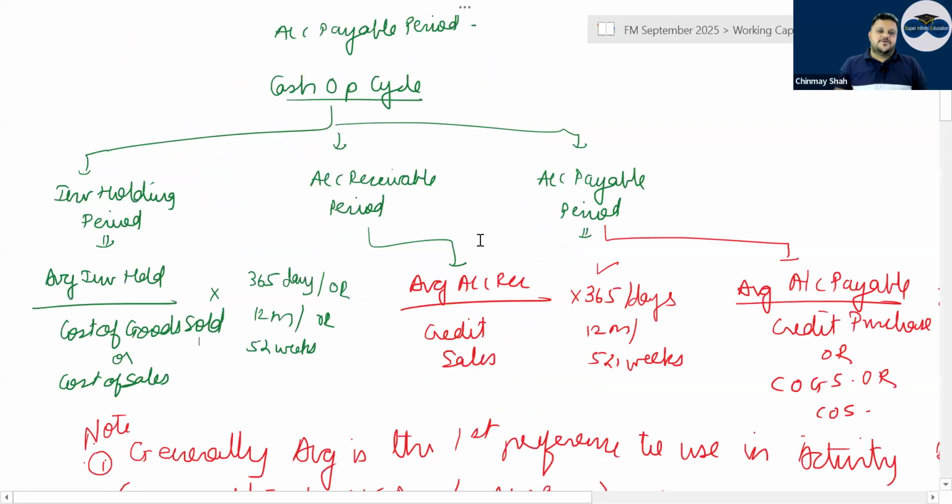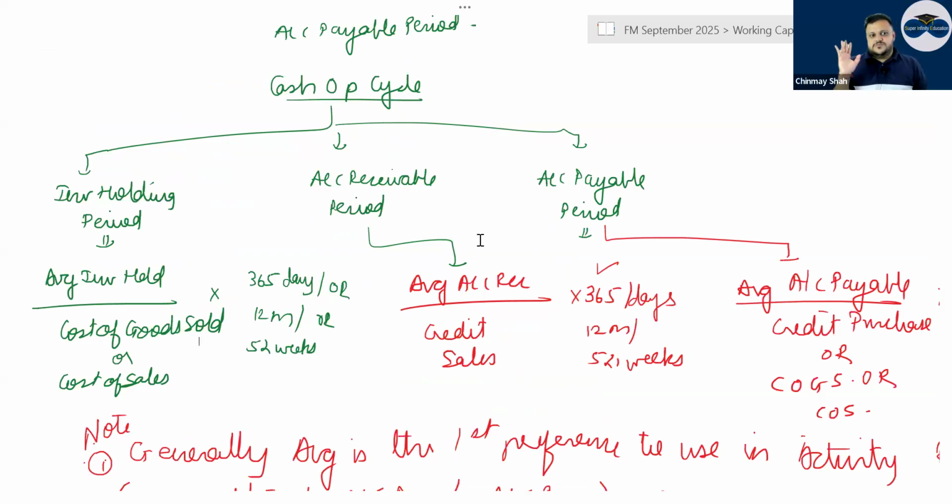The inventory holding period formula is average inventory held divided by COGS, into 365 or 12 or 52 depending on what is asked in the question. It could be COGS or cost of sales. Cost of sales or COGS is nothing but all the sales minus the direct cost.